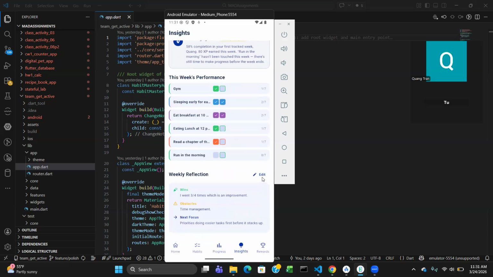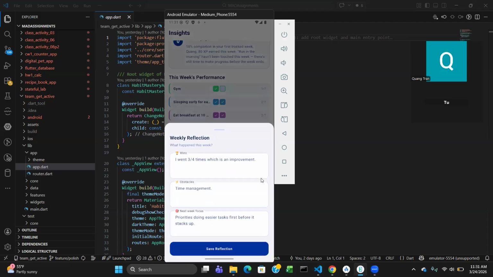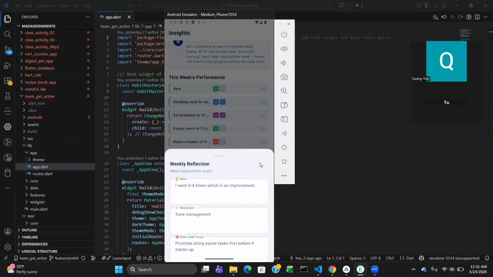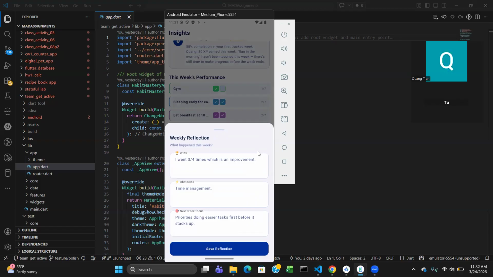And here you could write your weekly reflections to keep some track record of how you're doing, your wins, any obstacles you went through. Basically a diary, or a journal on your fitness goals or things of that nature. This was an example I wrote. I went 3 out of 4 times to the gym, which is an improvement. Obstacles was time management. And next week's focus would be doing the easier tasks first before things stack up.